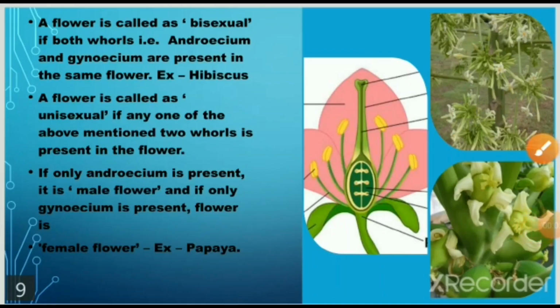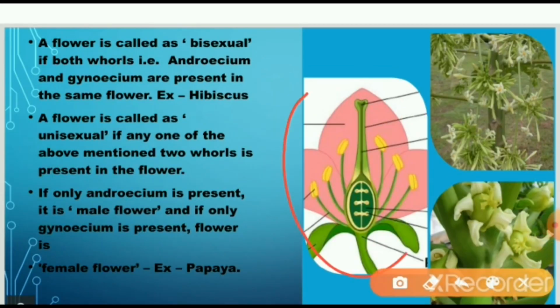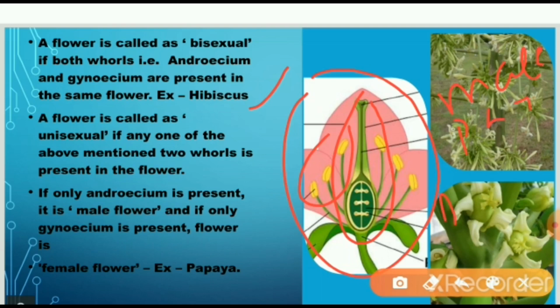Now we'll see what a bisexual flower is. With the help of the figure we'll see first. Here you can see a hibiscus flower. Here androecium is present and gynoecium is present in the same flower. An example is hibiscus. Now a unisexual flower means only one of the whorls is present. Here the male, that is androecium, is present in the papaya plant, and the female, that is gynoecium, is present in the papaya plant here.